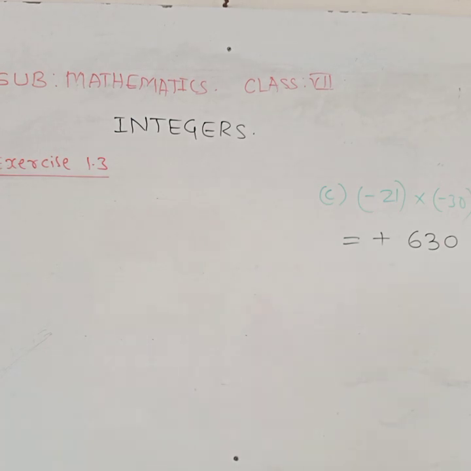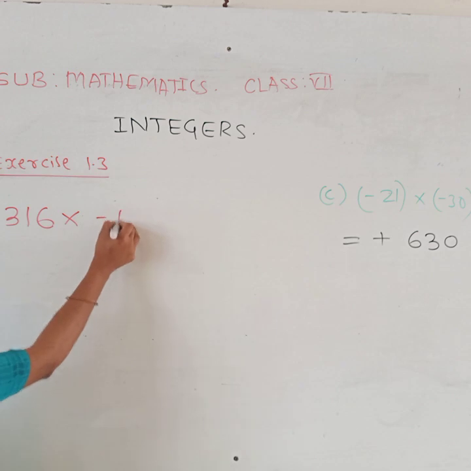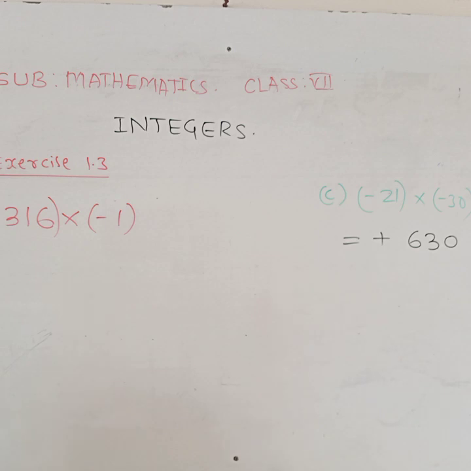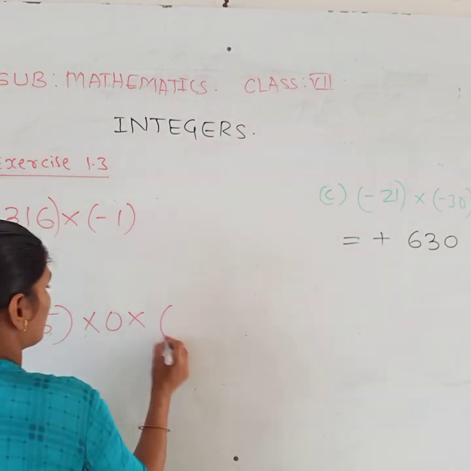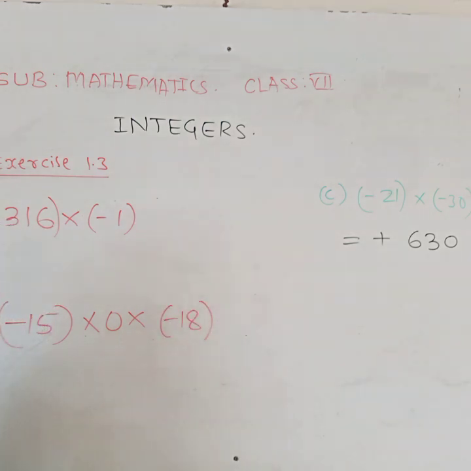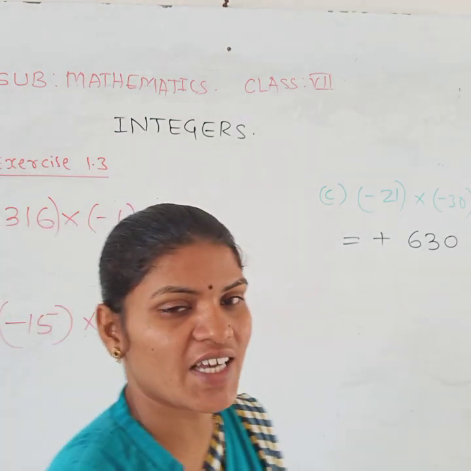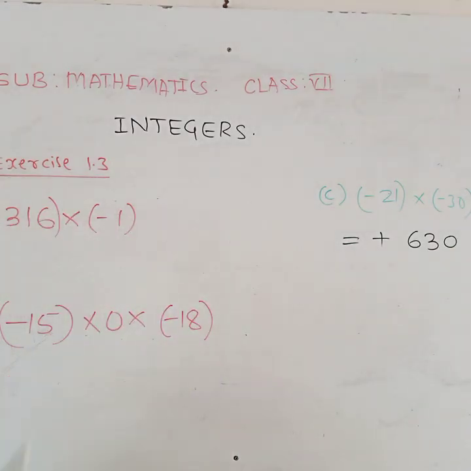D: minus 316 into 1. Very easiest question. Minus 316 into minus 1 or plus 1? Minus 1. So next, E1: minus 15 into minus 15 into 0 into minus 18. Yesterday only we have done, any number multiplied by 0 is 0 itself. Apply that and solve this one.